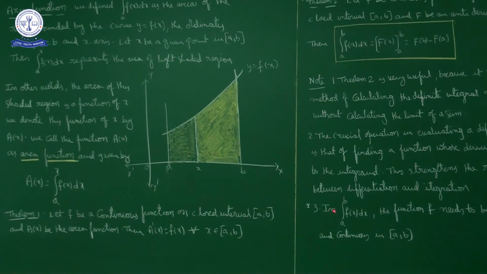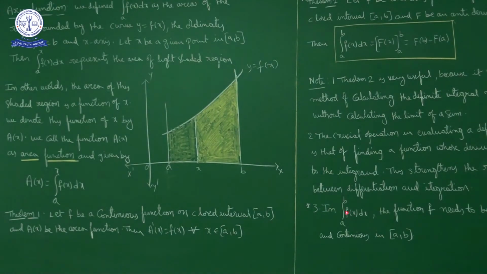Here the third point, it is an important one, the integral from a to b of f(x) dx. To find the definite integral, one thing is very important, that the function needs to be well defined and continuous in the closed interval [a, b]. The function has to be well defined and continuous in the closed interval [a, b].